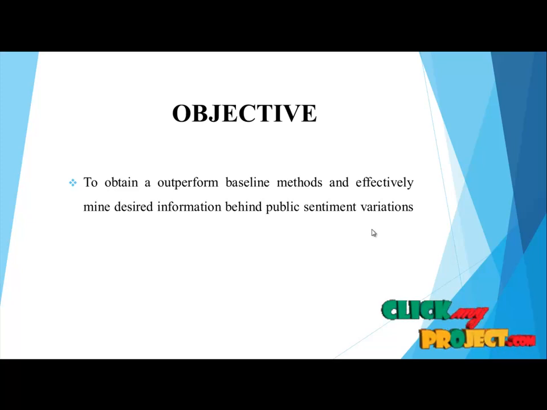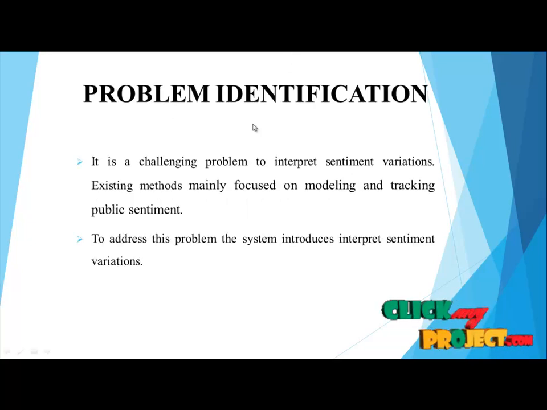Objective: to outperform baseline methods and effectively mine desired information behind public sentiment variations. Problem identification: it is a challenging problem to interpret sentiment variations. Existing methods mainly focused on modeling and tracking public sentiment. To address this problem, the system introduces interpreting sentiment variations.